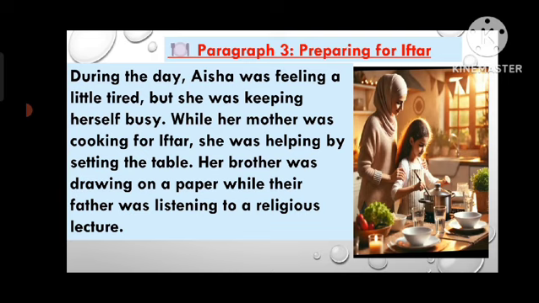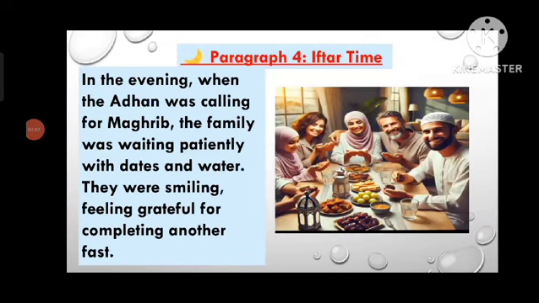Her brother was drawing on a paper while their father was listening to religious lectures. In the evening, when the azan was calling for Maghrib, the family was waiting patiently with dates and water. They were smiling, feeling grateful for completing another fast.